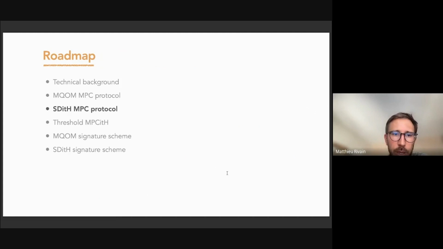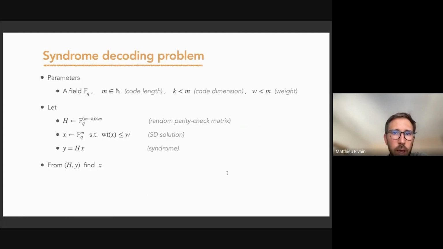Okay, so now I'll present the SDitH MPC protocol. The goal is to verify an instance of the syndrome decoding problem. This problem is defined by those parameters. We have a base field F_q. Then we have a code length denoted m. We have a code dimension denoted k, which is smaller than m. And we have the weight of the solution, which is denoted w.